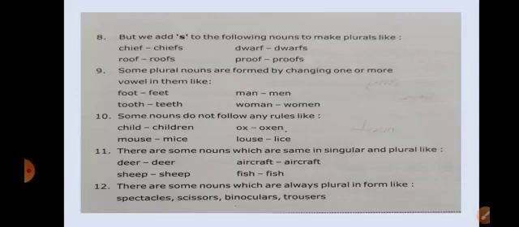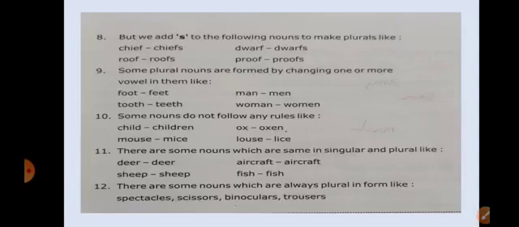Some plural nouns are formed by changing one or more vowels in them, like foot, feet. Now some plural nouns are formed by just changing the vowel sound in them. One or more vowel sounds. Foot, feet, tooth, teeth, man, men, woman, women.